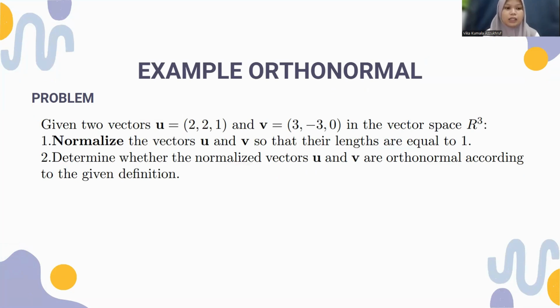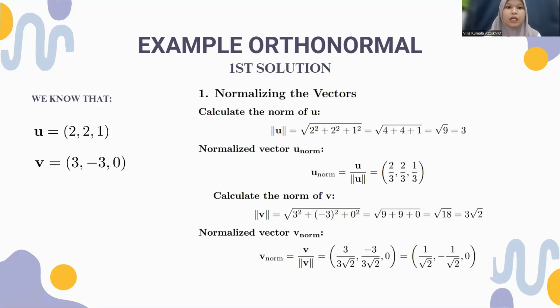Second, determine whether the normalized vectors u and v are orthonormal according to the given definition. For the solution, from the problem, we know that u equals vector (2, 2, 1) and v equals vector (3, -3, 0).